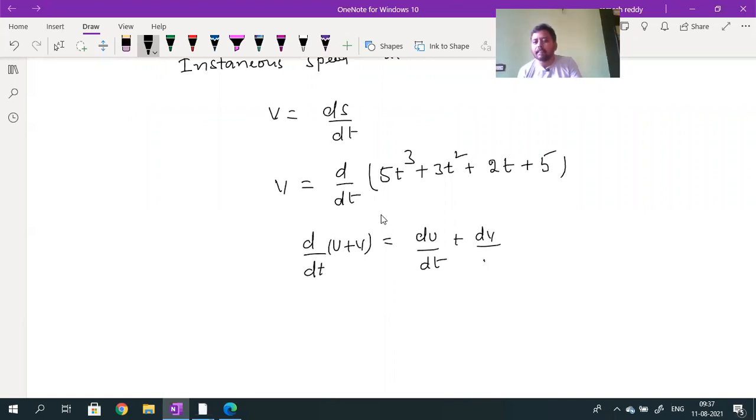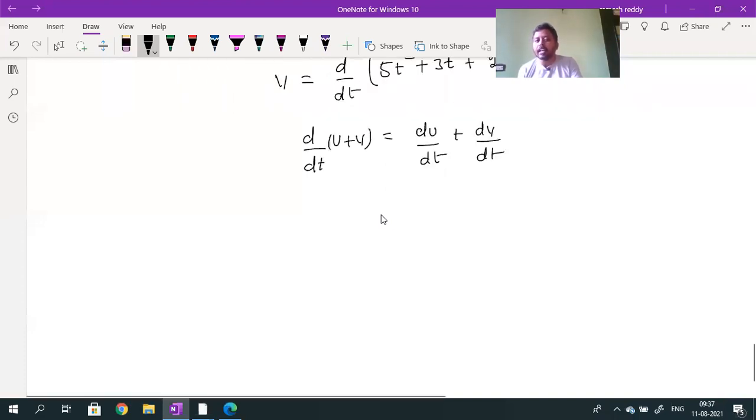Right? But here it is not only u plus v, there are 4 terms: 1, 2, 3, 4. You need to separate them all. So what can I write? I can write v is equal to d by dt of 5 into t cube plus d by dt of the next term, which value?